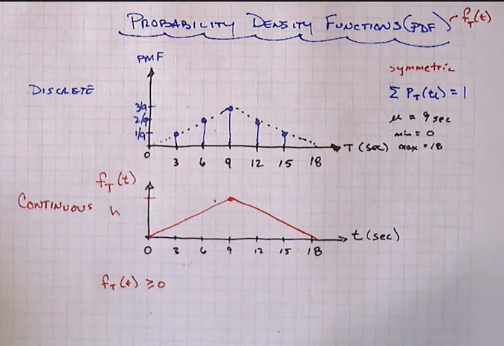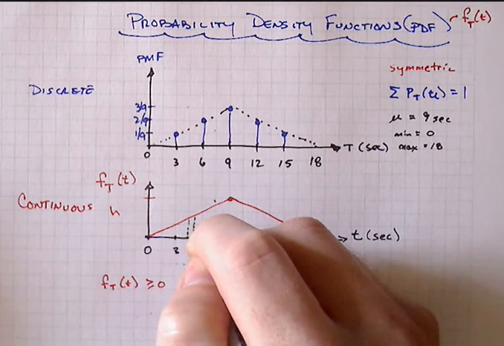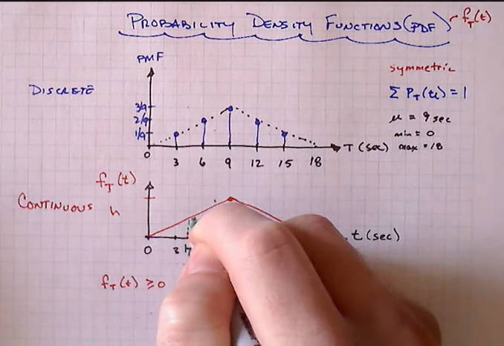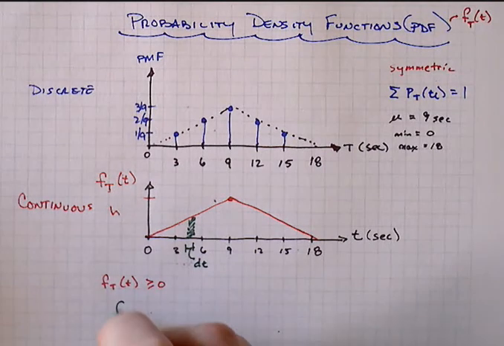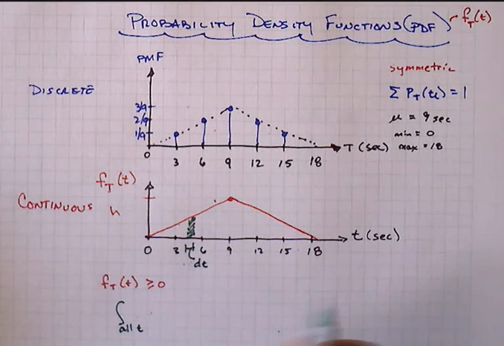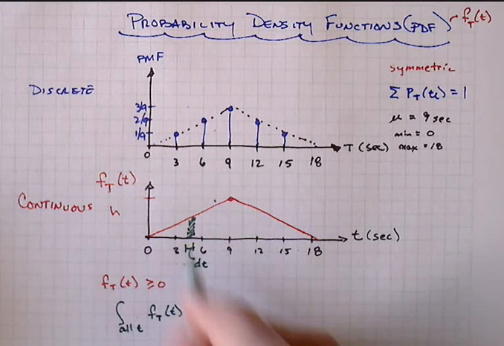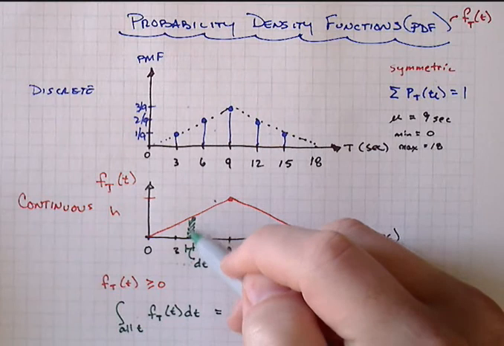One of them is the nice esoteric approach of taking a little range that is dt. You know where we're headed, don't you? And there's our area. So if we looked at the integral over all of our possible time values of f_T(t), that's the height of our rectangle, times dt, sum up all of that, and we end up with 1. This really is a probability mass in terms of area.